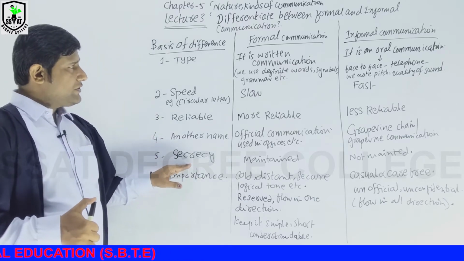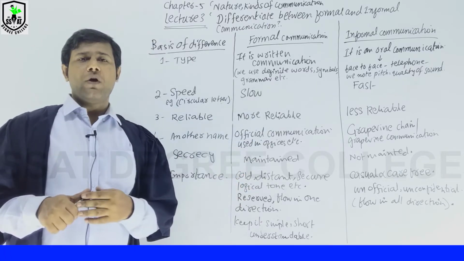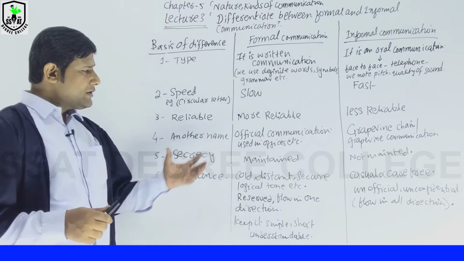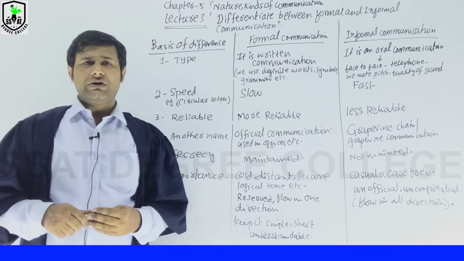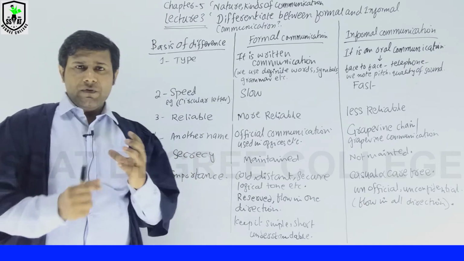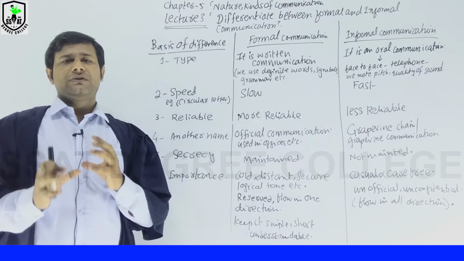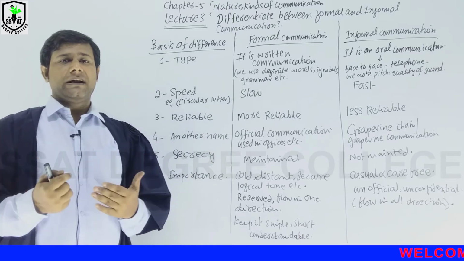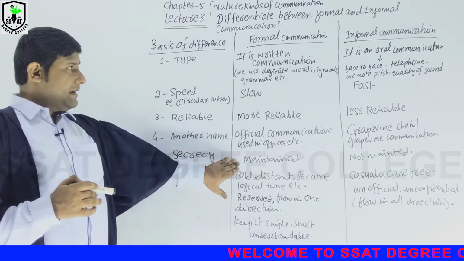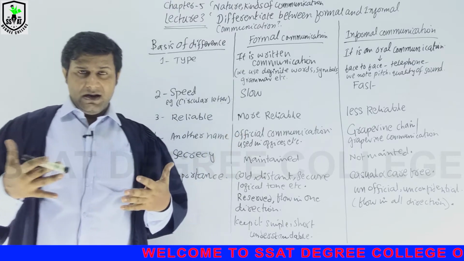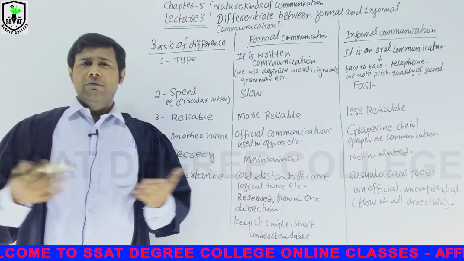Secrecy. Now, secrecy is maintained in formal communication and it is not maintained in informal communication. Because in an office or in any organization, we can use different kinds of letters. For example, if the boss is conveying some information or has given a secret letter to an employee, he maintains secrecy. And in informal communication, nobody maintains secrets.